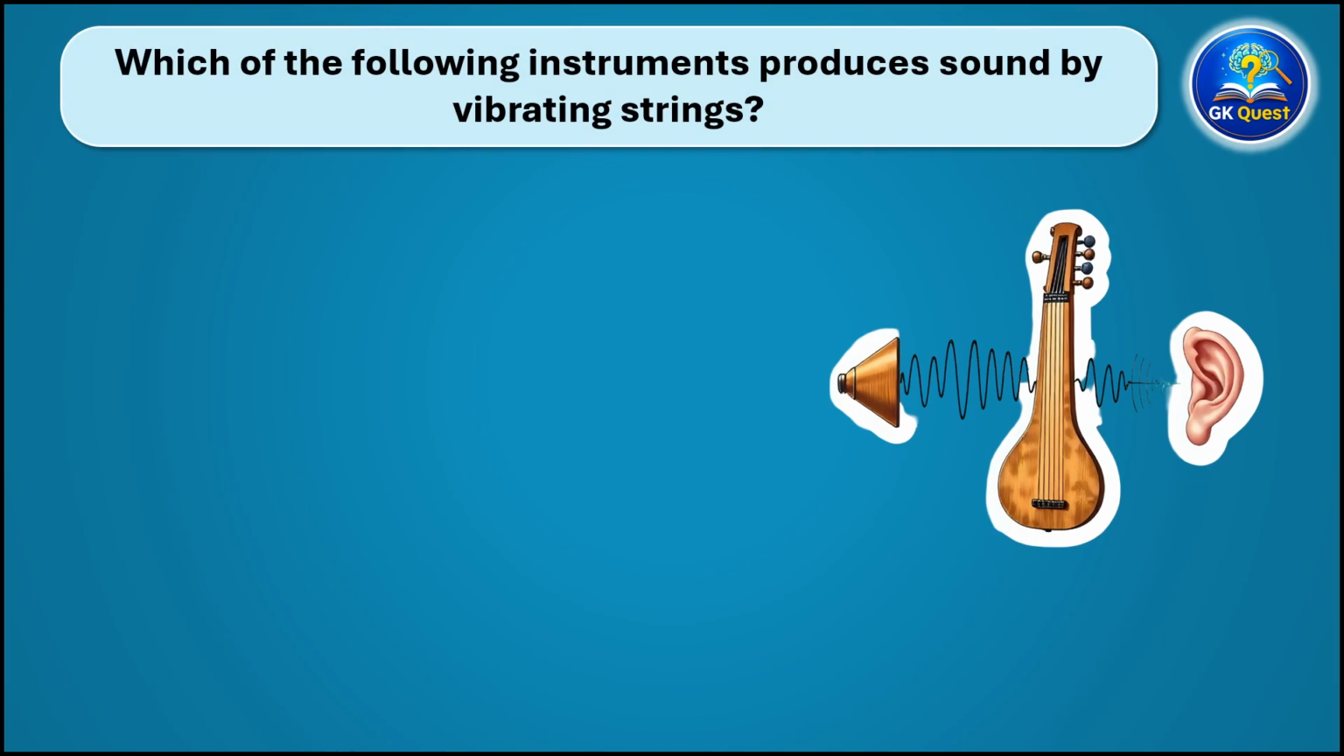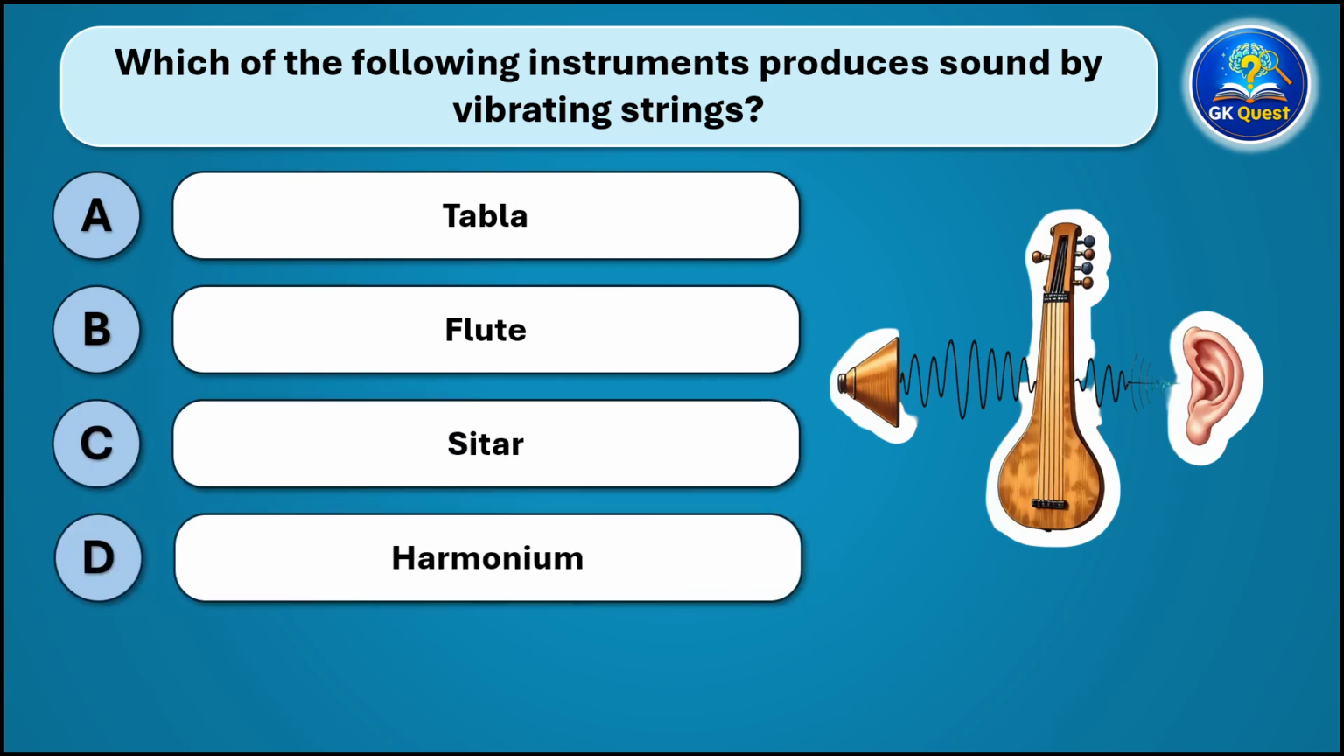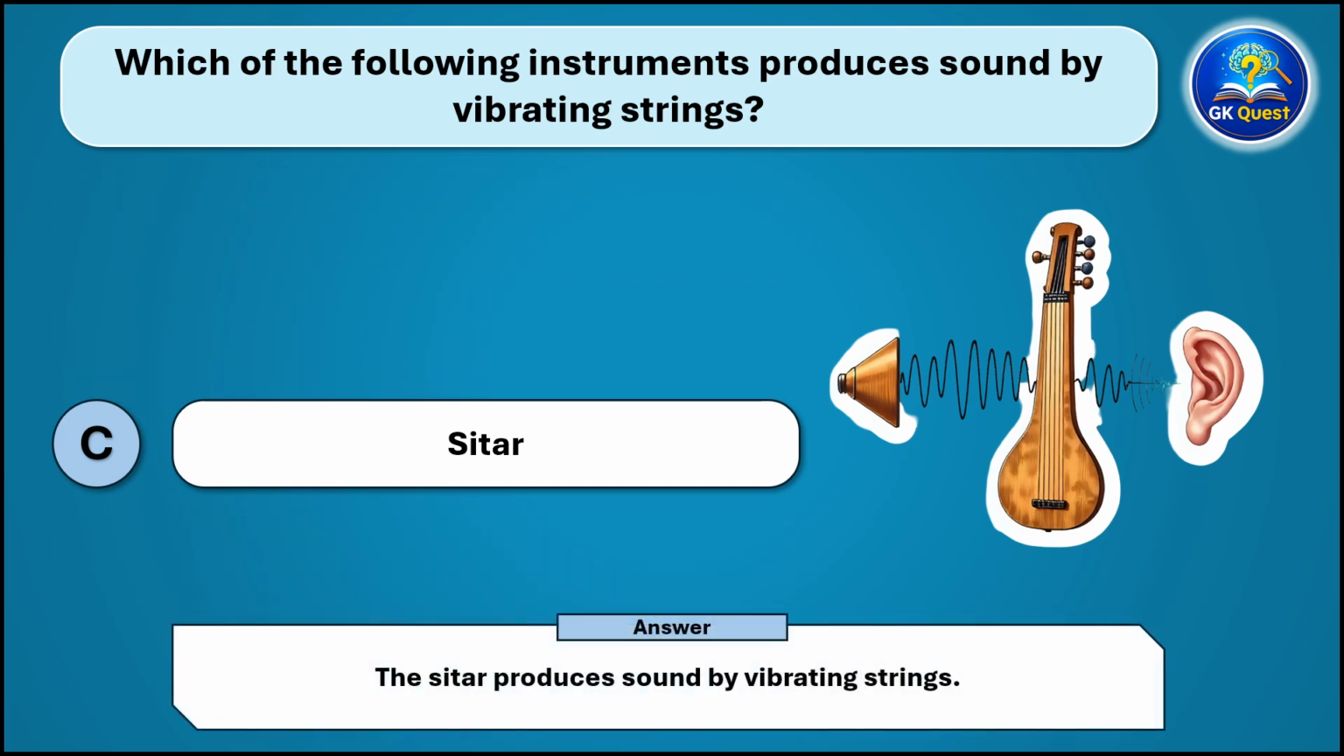Which of the following instruments produces sound by vibrating strings? And the correct answer is the sitar produces sound by vibrating strings.